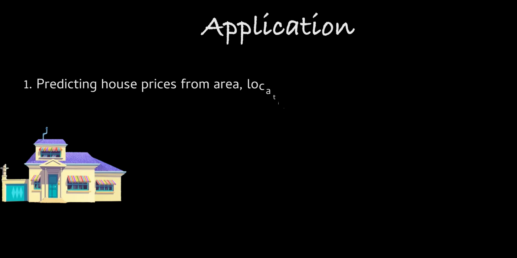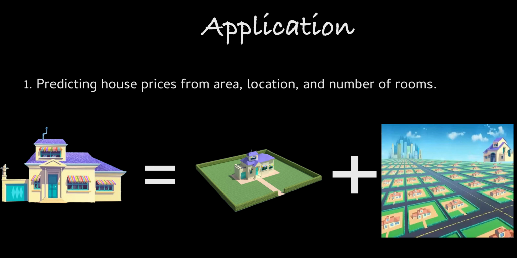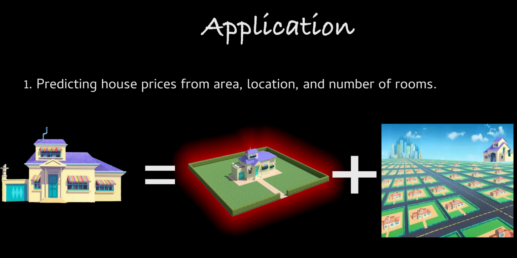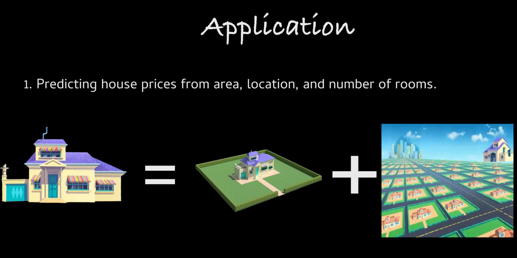Predicting house prices from area, location and number of rooms, which means house prices differ based on the locality, rural or urban, how much area is acquired for the house, and basic features of the house like how many rooms it has and what facilities it has.